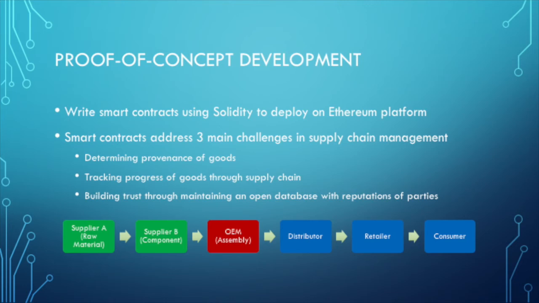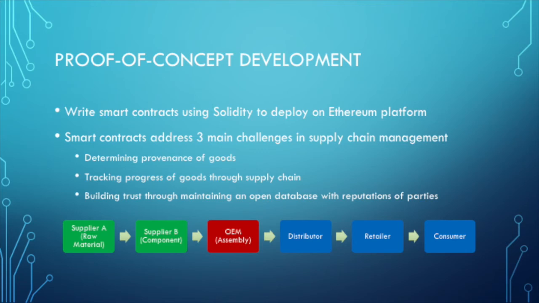To help illustrate the concept, I assume the following simplified supply chain for a basic consumer electronic product. The OEM in red is the focal organization and is in charge of coordinating the supply chain. The other parties are designated as either supply side in green or demand side in blue. Supplier A sources the raw material and ships it to supplier B, who manufactures the individual components. The parts are then shipped to the OEM, who assembles the final product.